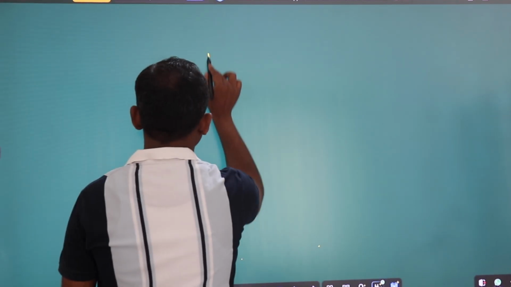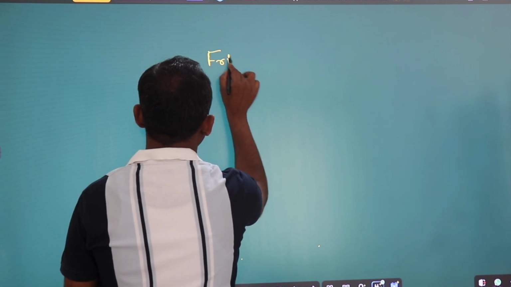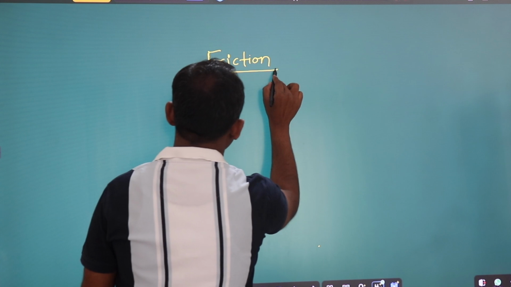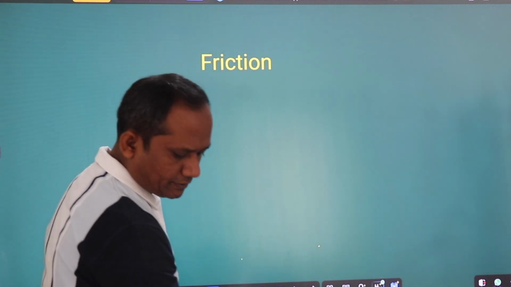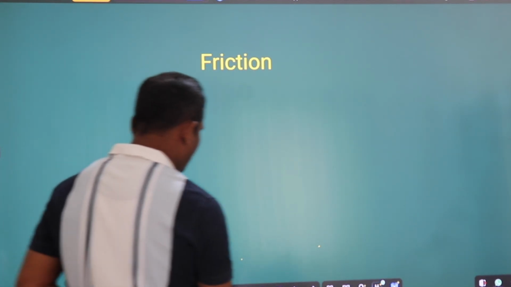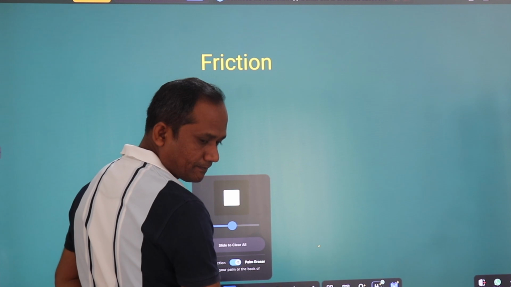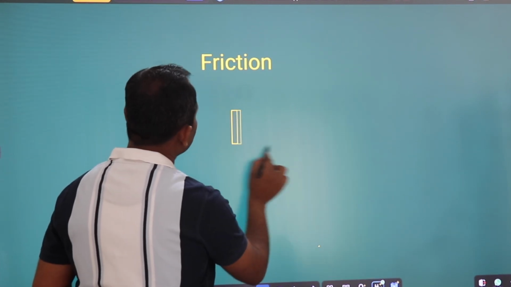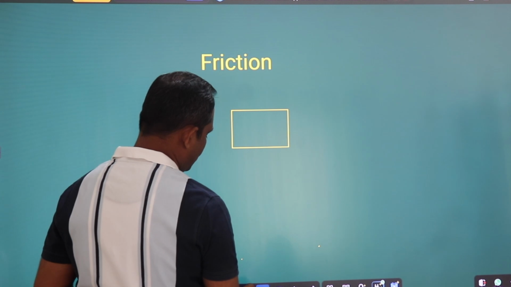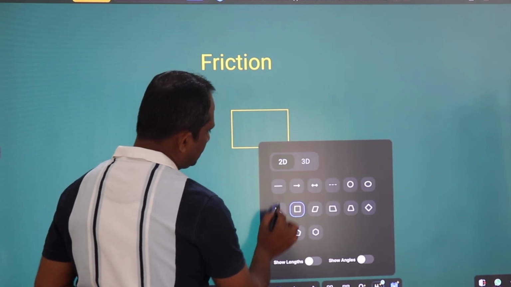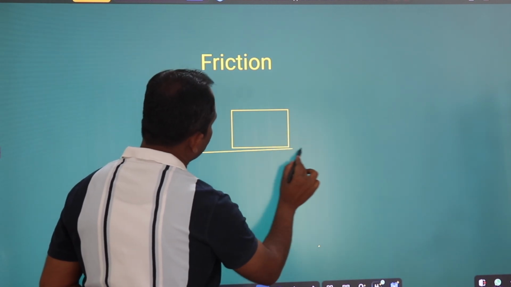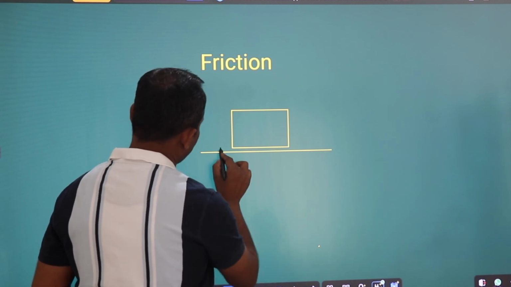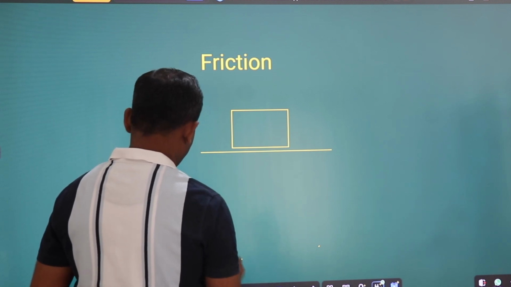Write down friction. Let us suppose this is an object, and this object is placed on a certain surface, and this surface is a rough surface.